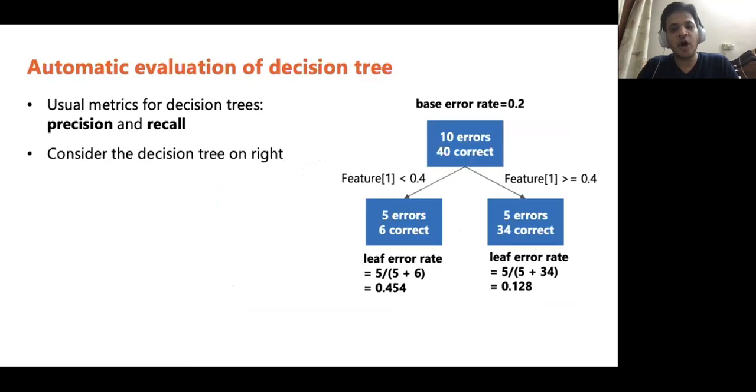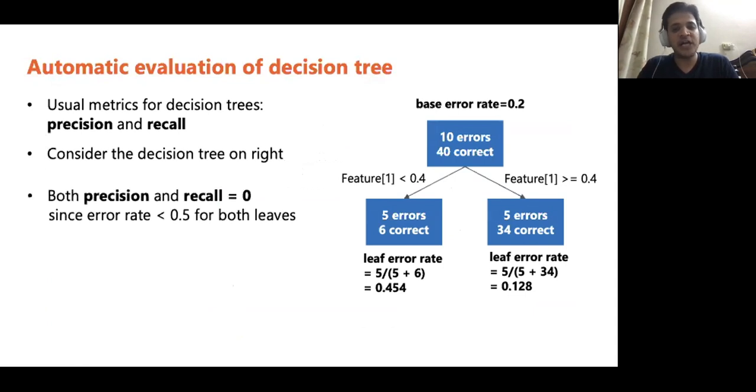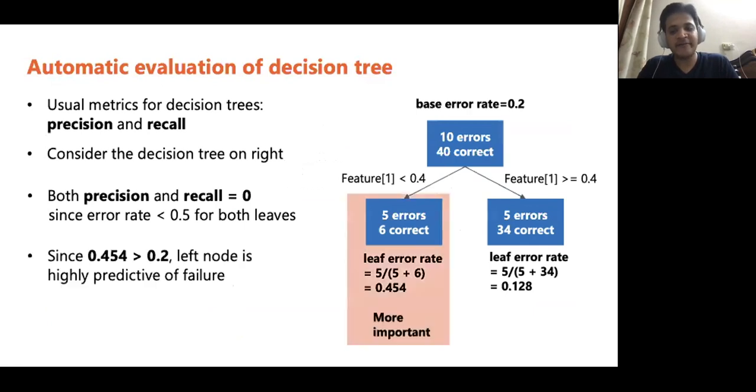Consider the decision tree on the right-hand side. Since the error rate is below 0.5 in both leaf nodes, precision and recall are both 0. However, since the error rate of the left node is significantly higher than the base error rate, the left node is highly predictive of failure.